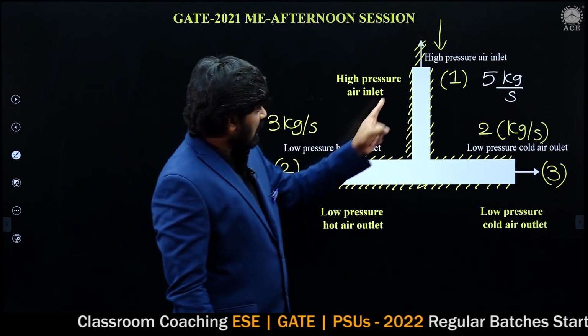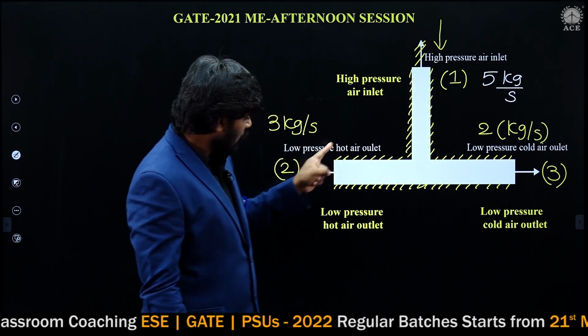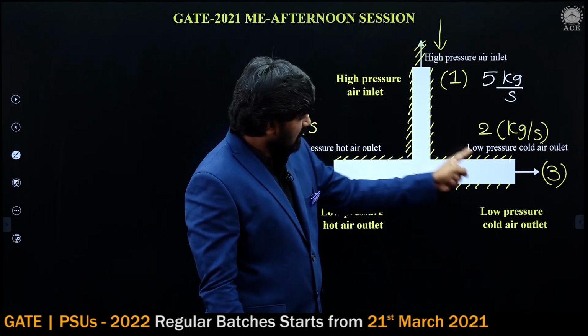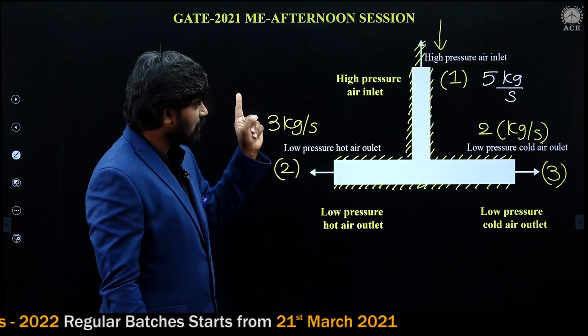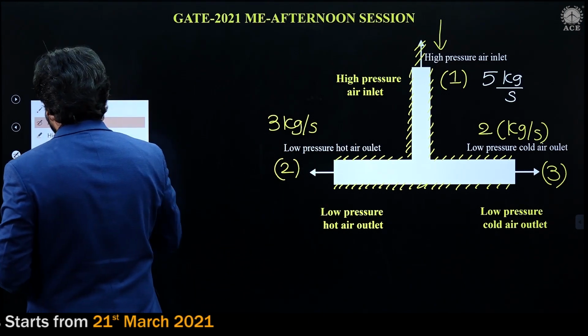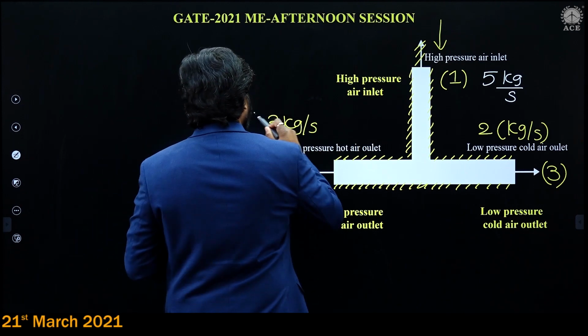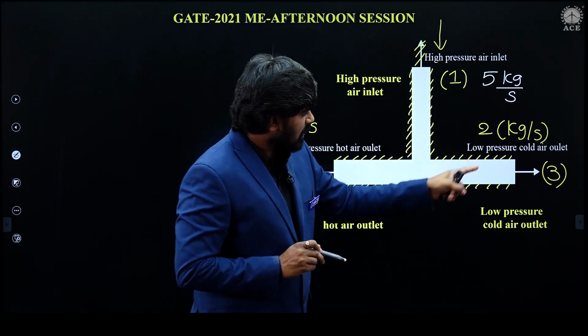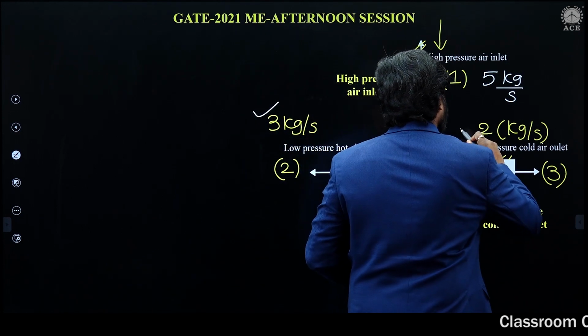But process 1 to 2 will be calculated separately, and process 1 to 3 separately. During 1 to 2, when calculating the change of entropy, we should consider 3 kg per second. And during 1 to 3, you should consider a mass flow rate of 2 kg per second.